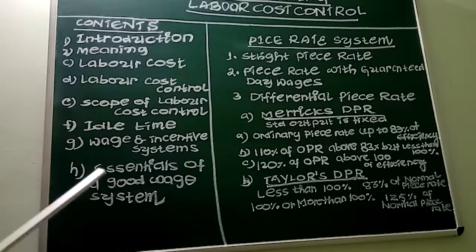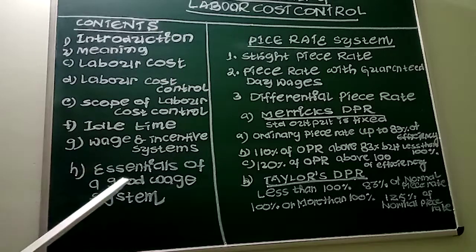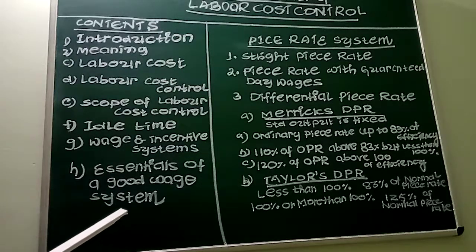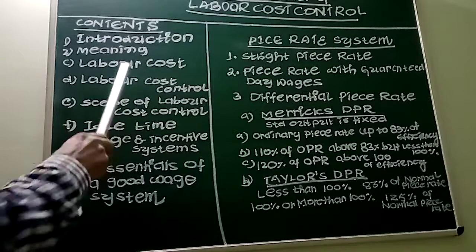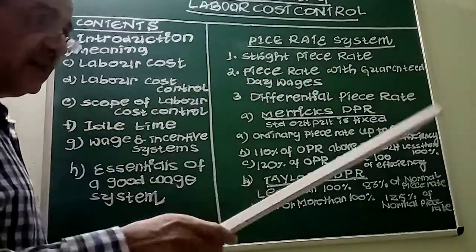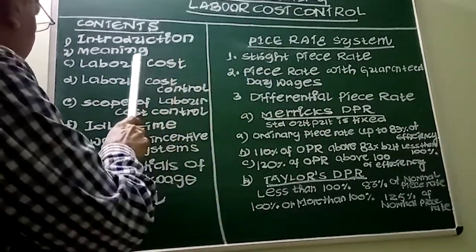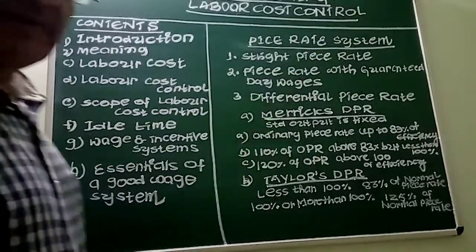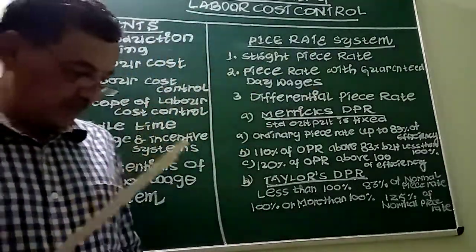Coming to the meaning of labor, labor refers to the manpower engaged in manufacture or processing of finished goods. They refer to those engaged in converting raw material into finished goods and further processing until they are ready for sale. See, labor can be classified into two types. First one is direct labor, second one is indirect labor.